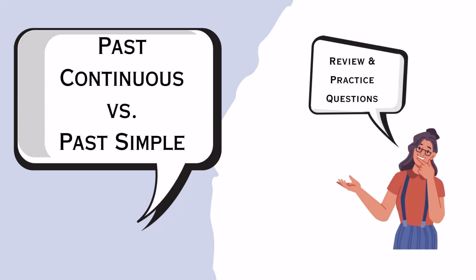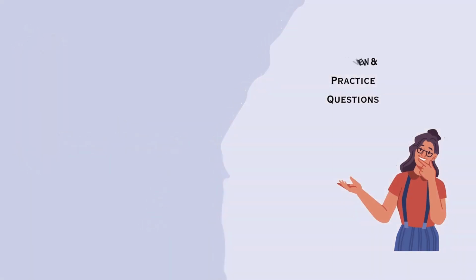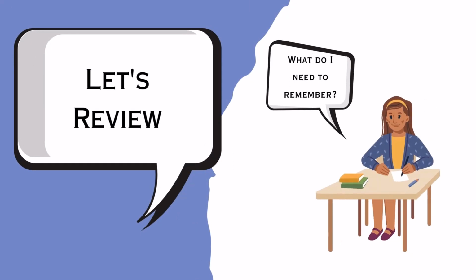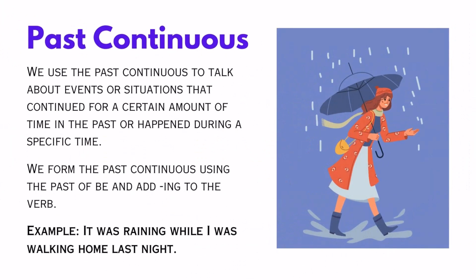Past continuous versus past simple. Review and practice questions. Let's review. What do I need to remember? Past continuous. We use the past continuous to talk about events or situations that continued for a certain amount of time in the past or happened during a specific time. We form the past continuous using the past of be and add ing to the verb. Example: it was raining while I was walking home last night.